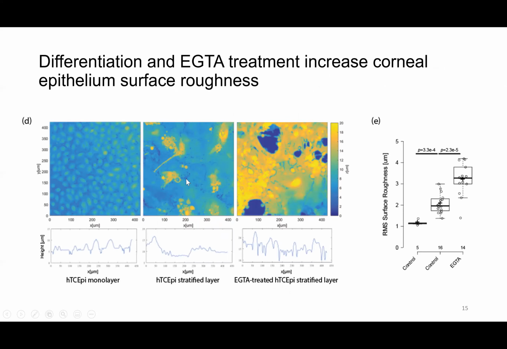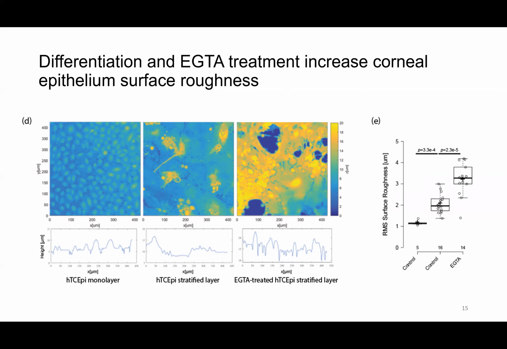Since advancing and receding contact angles can be caused by either a chemical defect, like the heterogeneous mucin expression as we have been talking about, or a physical defect, such as a superhydrophobic point defect, we then went on to test if surface roughness can induce a change in the hysteresis value. To induce changes in surface roughness, we added a calcium chelator, EGTA, into the medium. As cell-cell junctions are dependent on calcium divalent ions, EGTA will cause the cell-cell junctions to dissociate and change the overall morphology of the cell surface.